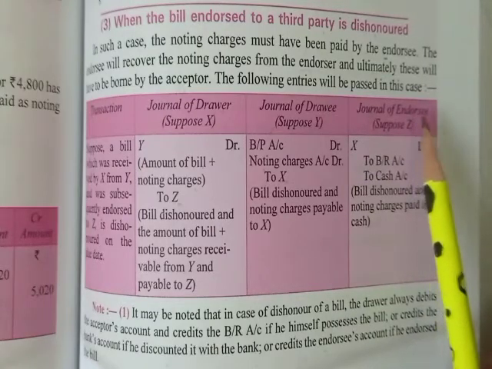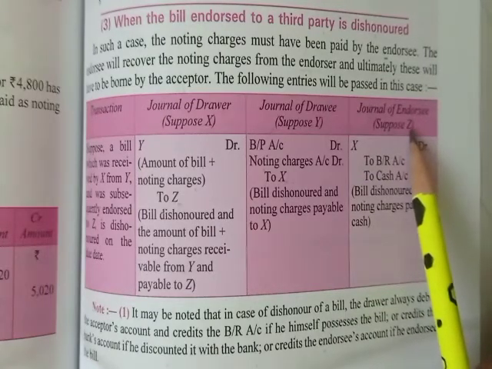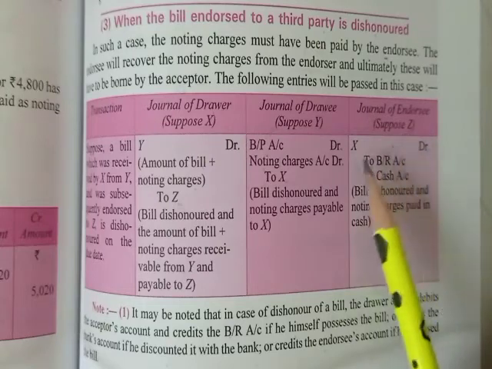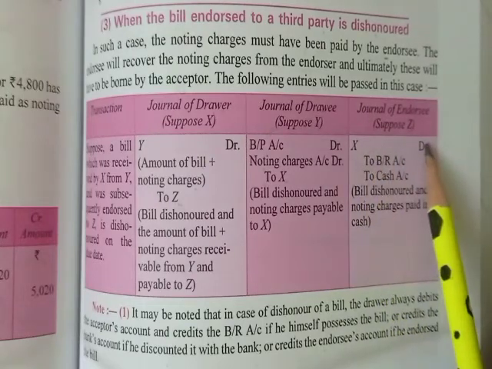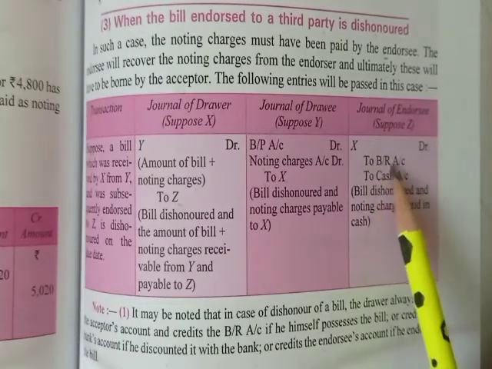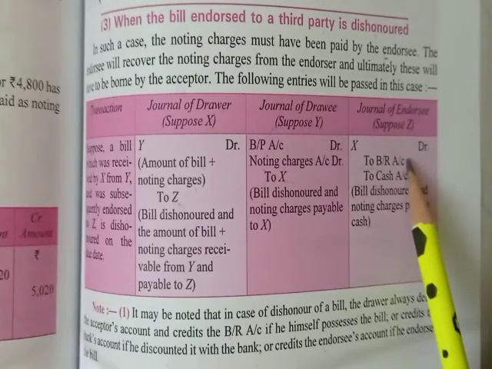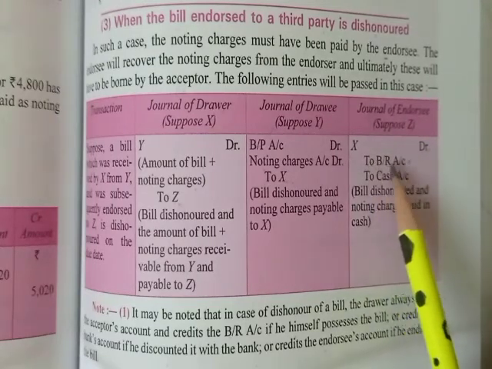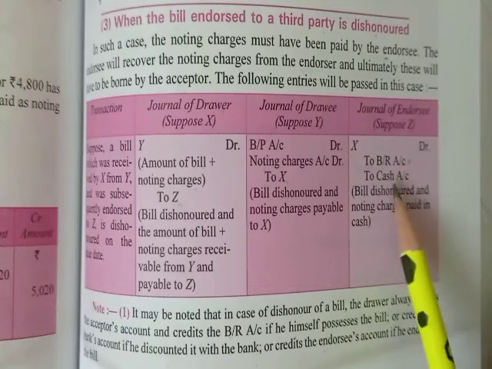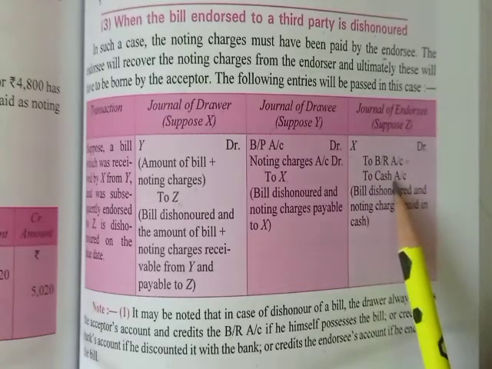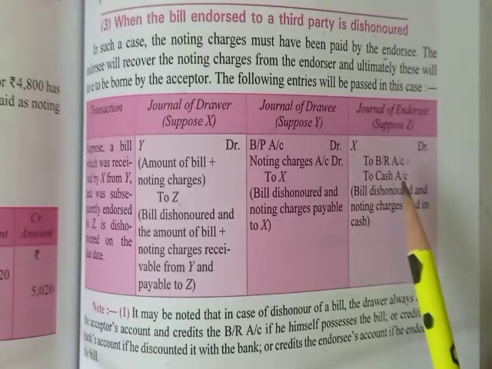In the endorsee's books, who will be the receiver? From whom he has got the bill, who has endorsed the bill and transferred the bill to him, and that was the drawer, X debit. And he was holding the bill, so the one who holds the bill, in his books always to BR account, and for the noting charges to cash account will be written. I think this is clear.